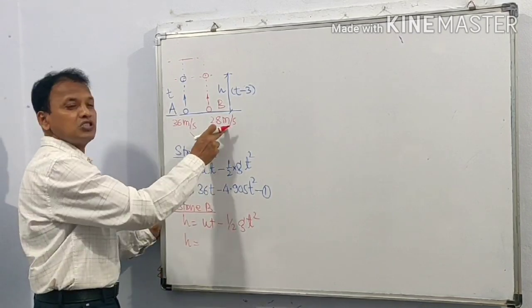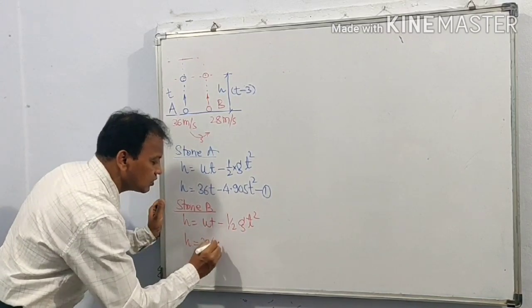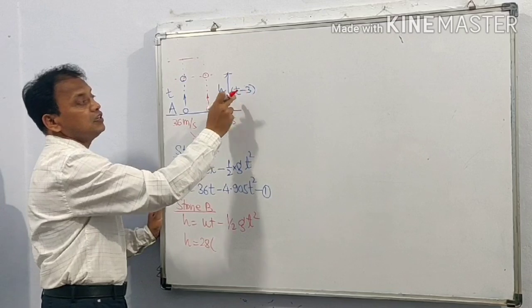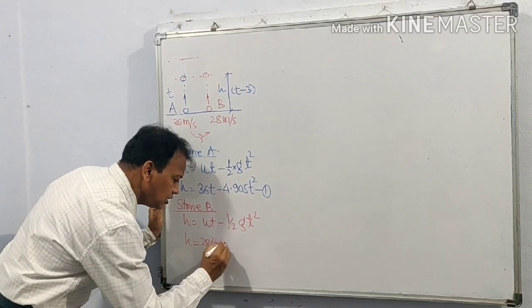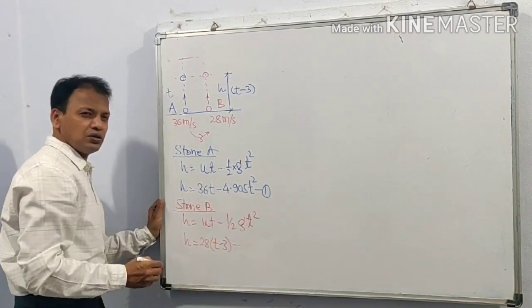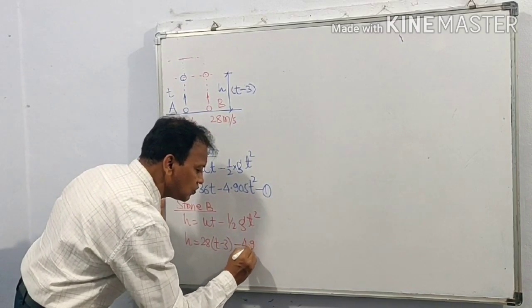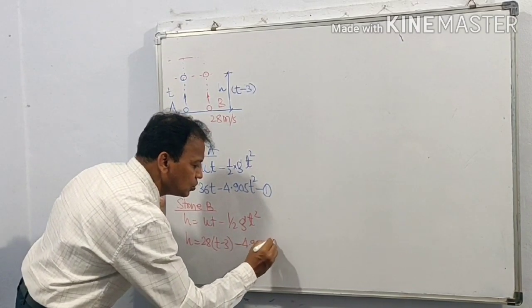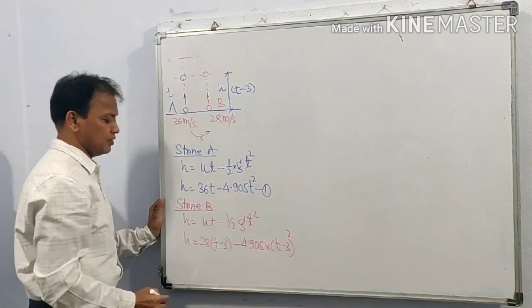U is the initial velocity of stone B, that is 28. And t is equal to t minus 3. So H is equal to 28 into t minus 3, minus 9.81 divided by 2, that is 4.905, into t minus 3 bracket square.